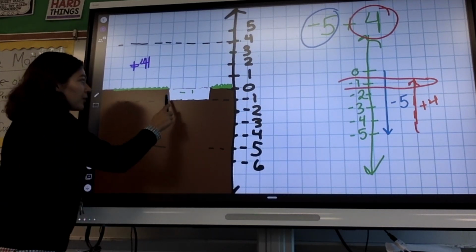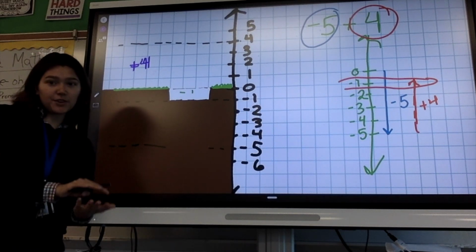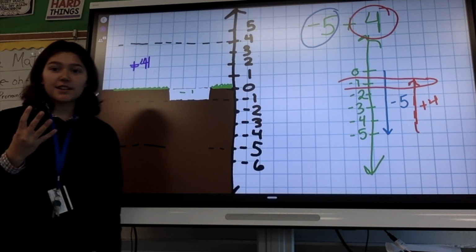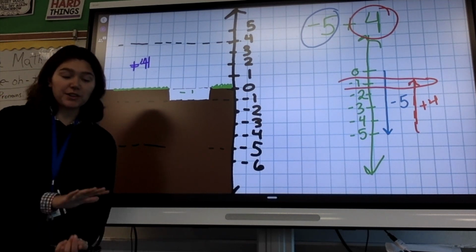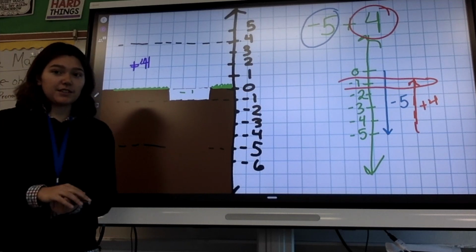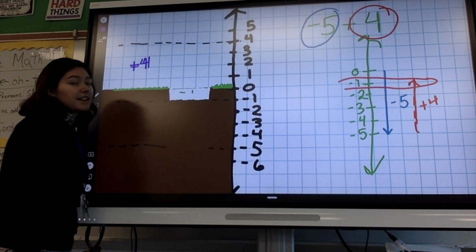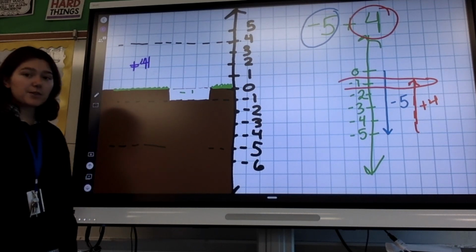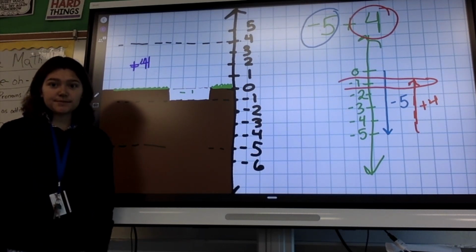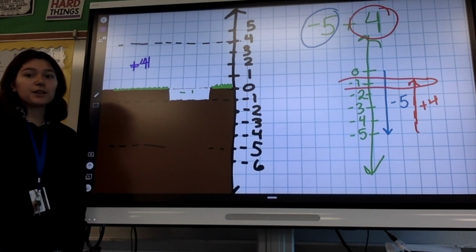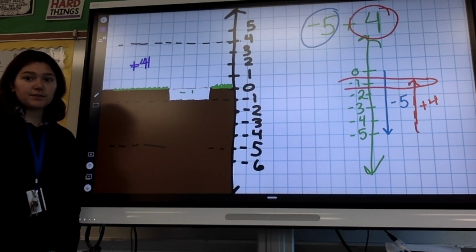However, there's still 1 unit of a hole still there, because 4 units of dirt will not fill up an entire hole that's 5 units deep. We'll be 1 away from the surface. So that's why we have this negative 1 that we're left with. So negative 5 plus 4 is negative 1. Because we're that far away, we still have that much of a hole, 1 away from 0.